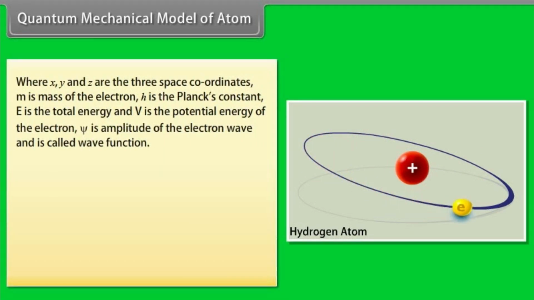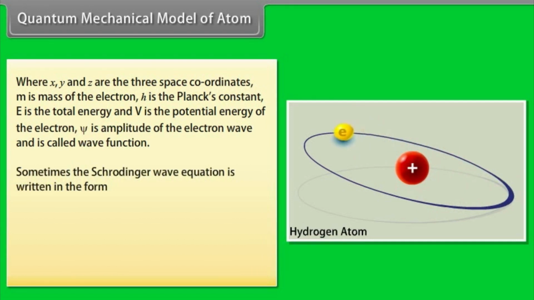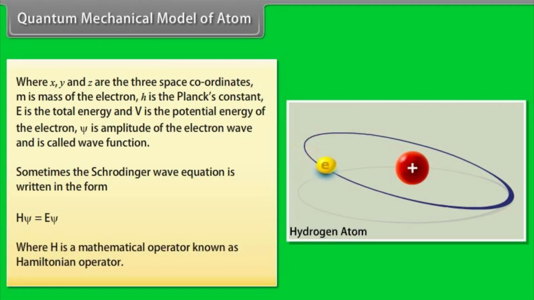equation, where x, y, and z are the three space coordinates. m is the mass of the electron, h is Planck's constant, E is the total energy, and V is the potential energy of the electron. Psi is the amplitude of the electron wave and is called the wave function. Sometimes the Schrödinger wave equation is written in the form Hψ = Eψ, where H is a mathematical operator known as the Hamiltonian operator.